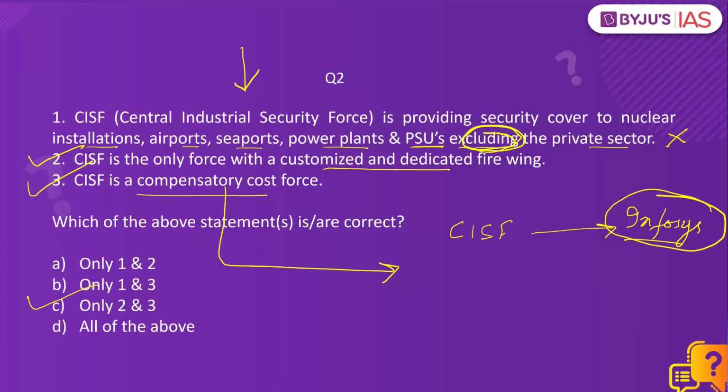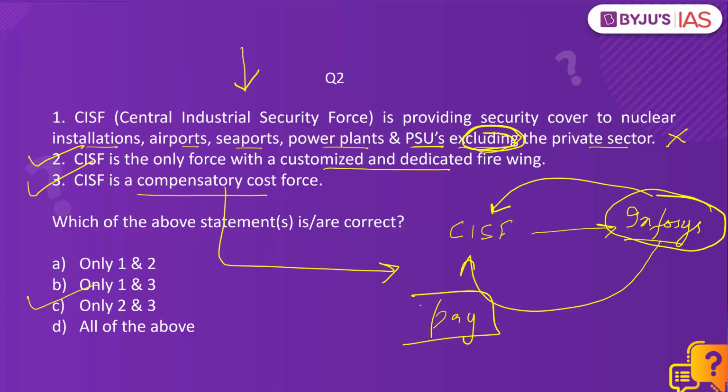That means Infosys is the protectee of CISF, and Infosys has to pay CISF for the security it is providing, which means it has to be paid by the protectee for its security cover. So CISF is a compensatory cost force. 2 and 3 is the right answer. C is the correct answer.